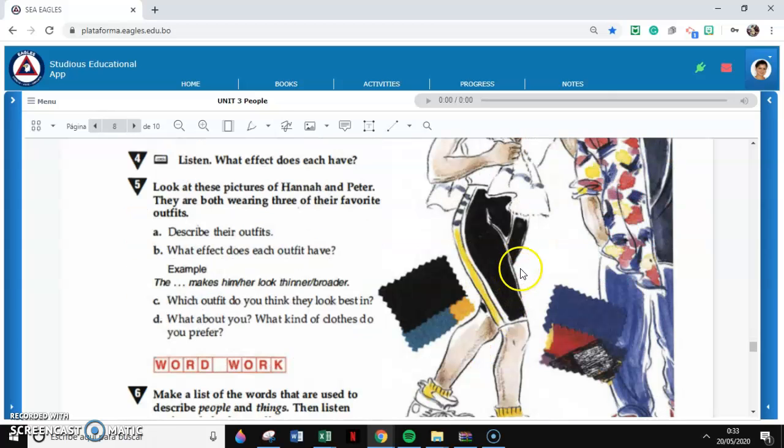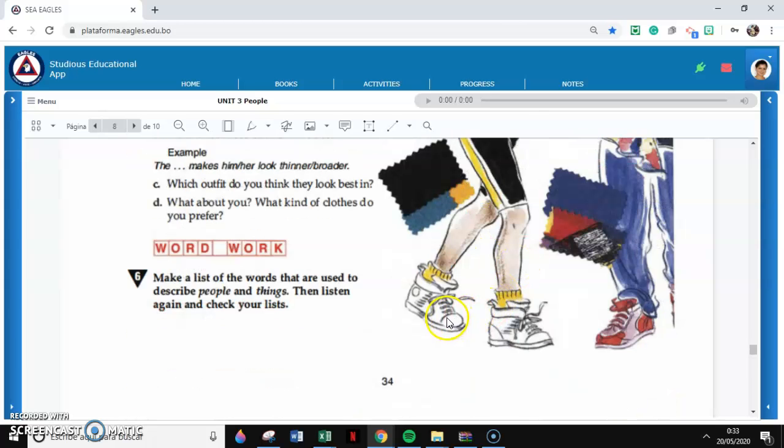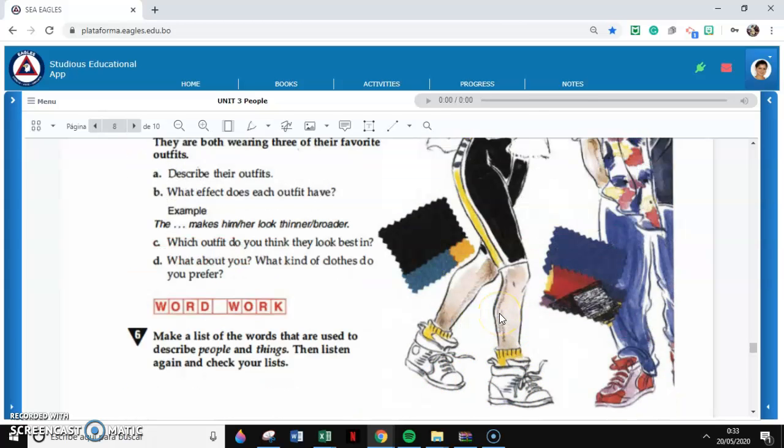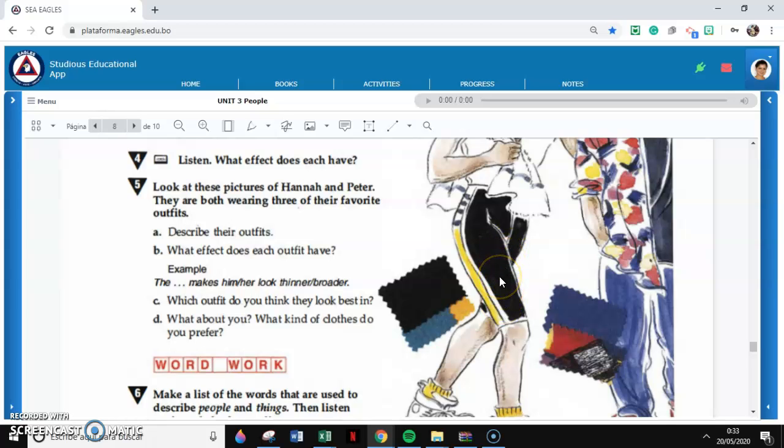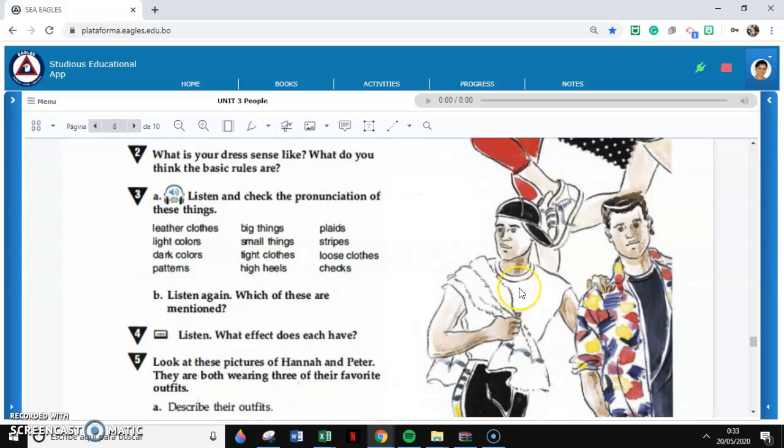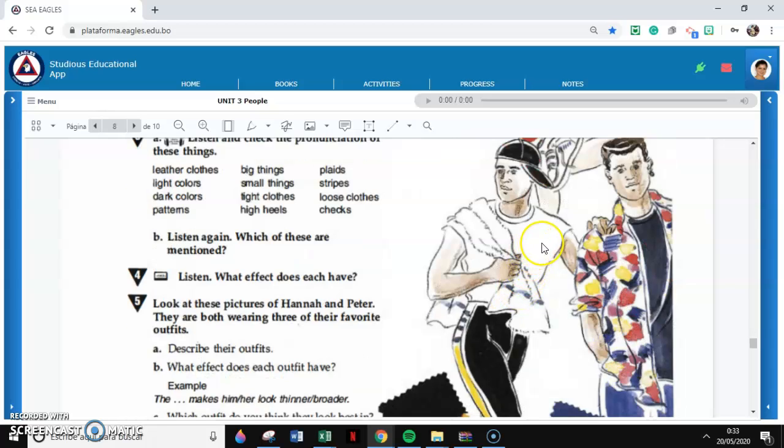And then how about Peter? He's wearing white sport shoes. He's wearing a tight short, yes, black and yellow tight short, and he's wearing a white plaid tight t-shirt.